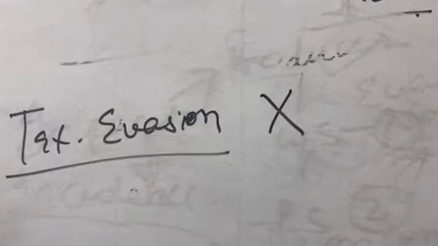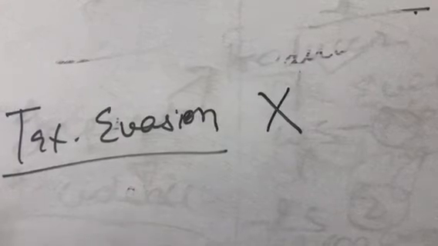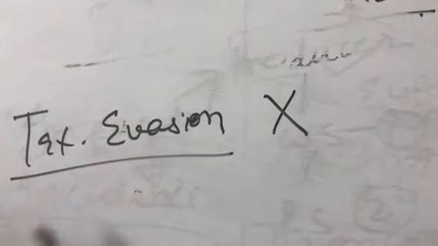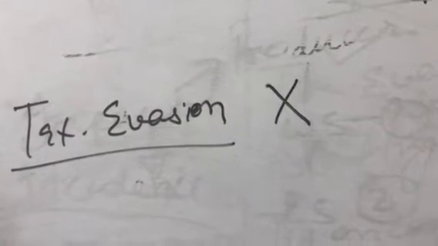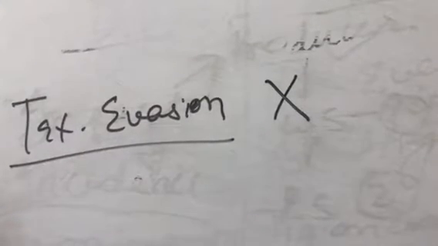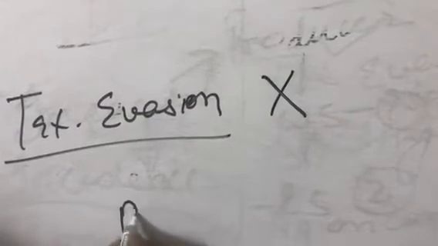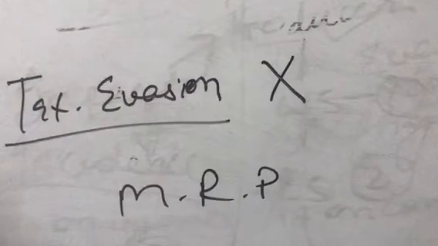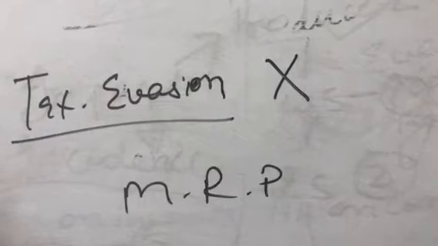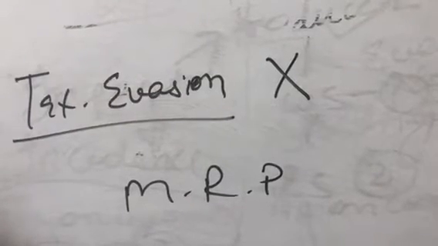So in indirect tax, impact and incidence are on two different persons. Shifting is possible and tax evasion is not possible. For example, if as a student you buy a pencil, eraser, register or a book, you must have noticed that they have written MRP inclusive of all taxes, meaning taxes are already included in the price, so it is not possible for me to avoid or evade it. So in case of indirect taxes, no tax evasion is possible.